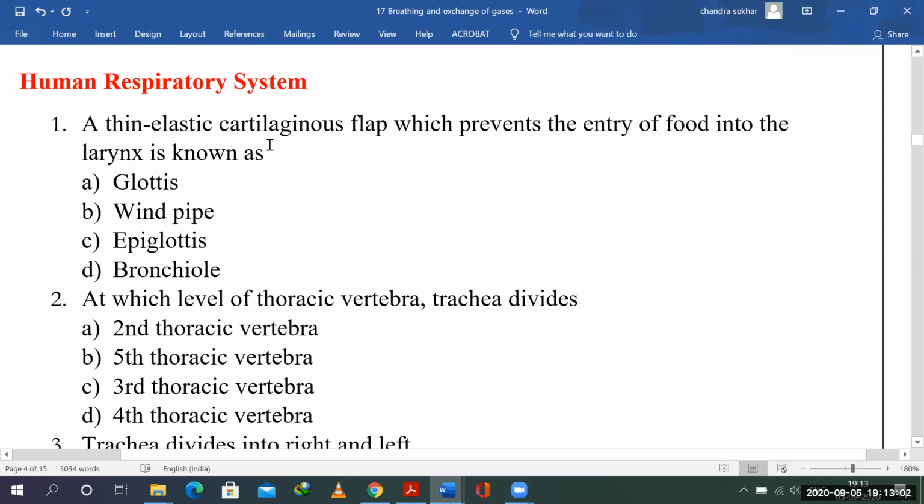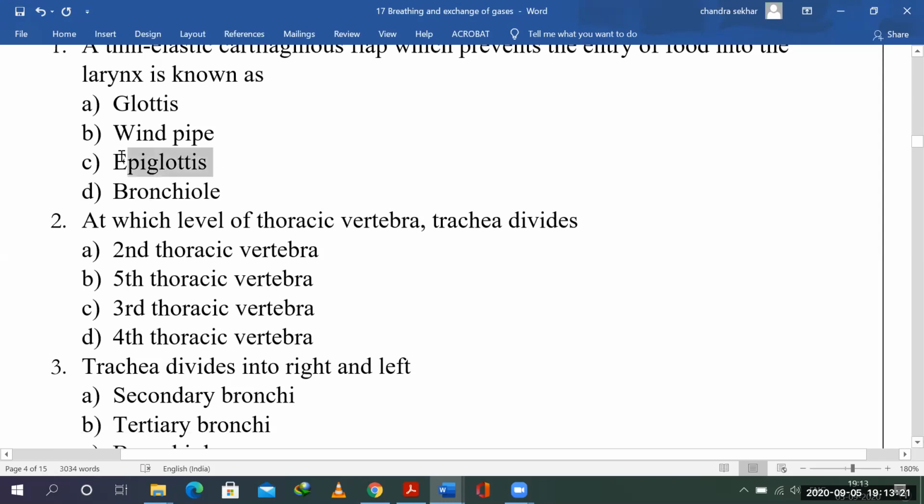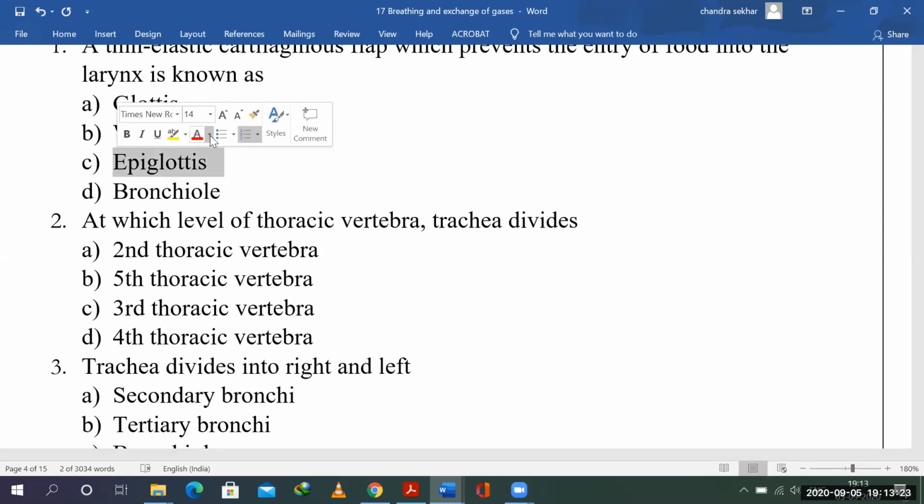So a cartilage that is over the glottis. Over the glottis is the epiglottis. The glottis is the tracheal opening. And windpipe is nothing but the trachea. Bronchiole is towards the end of the bronchial tubes. So your right answer is the epiglottis.